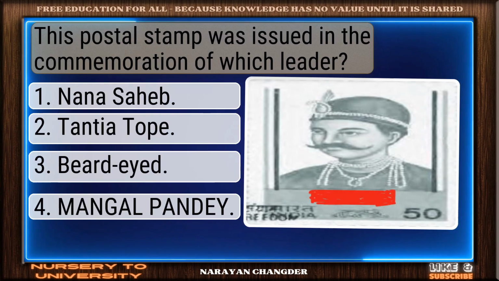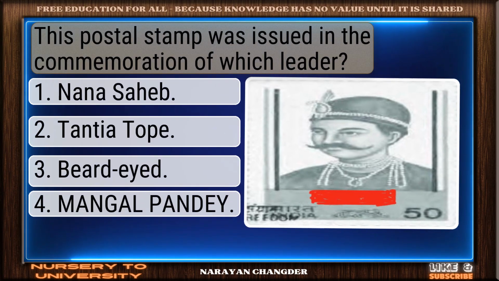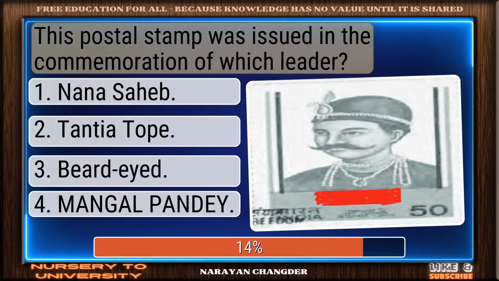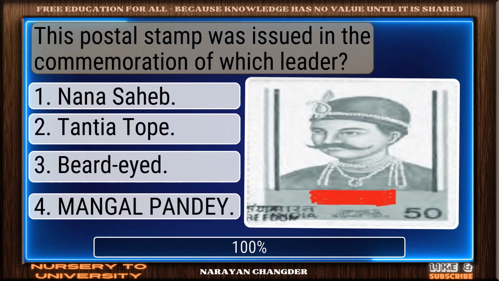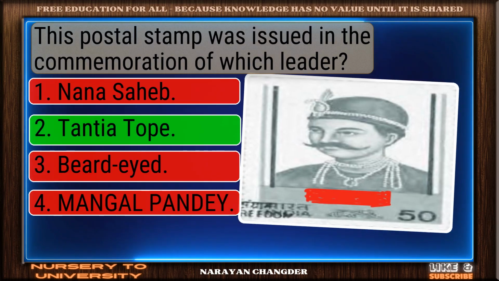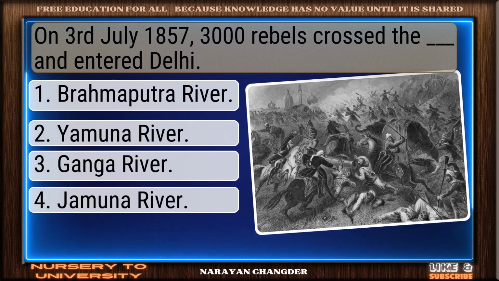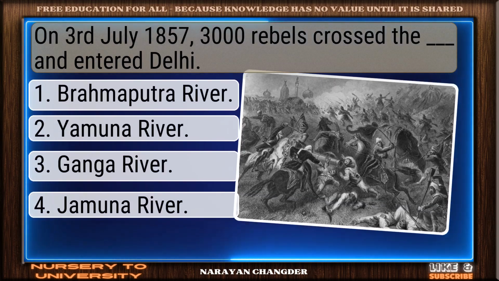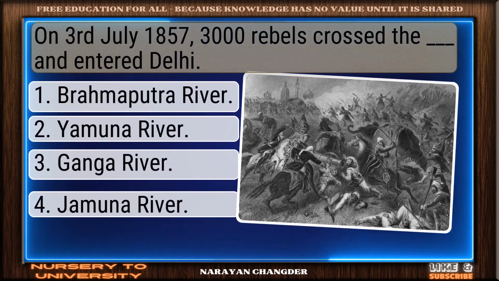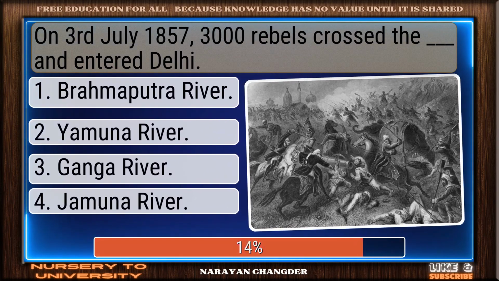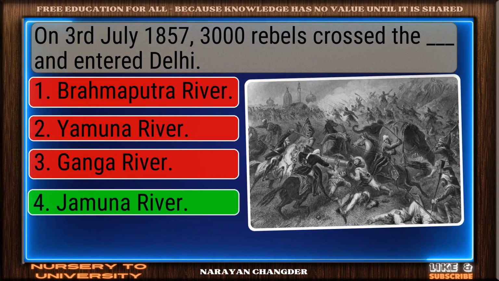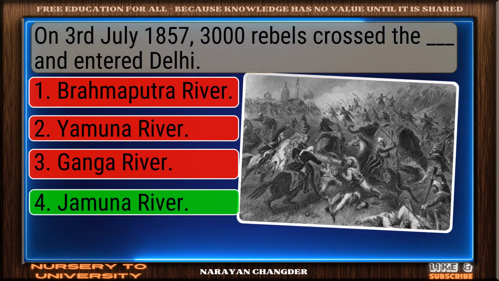Question number 6. This postal stamp was issued in the commemoration of which leader? Exactly. Tantia Tope makes sense, and it is the right choice. Question number 7. On 3rd July 1857, 3,000 rebels crossed the river and entered Delhi. Well picked. Jamuna River is the correct answer.